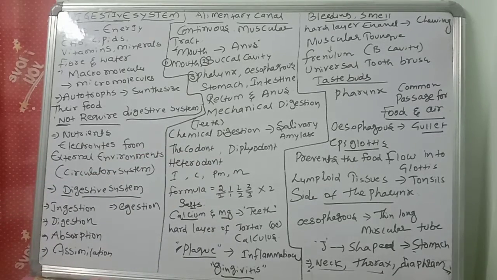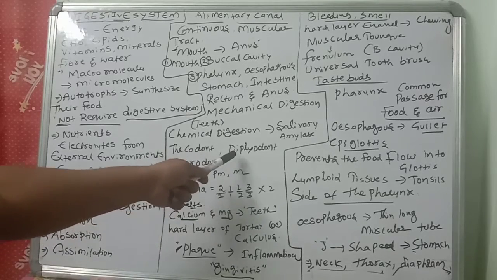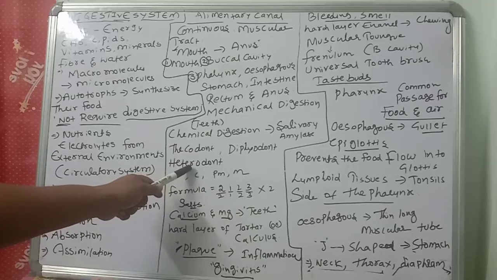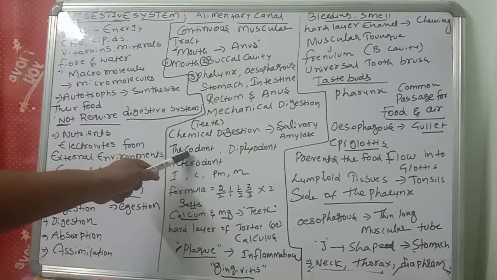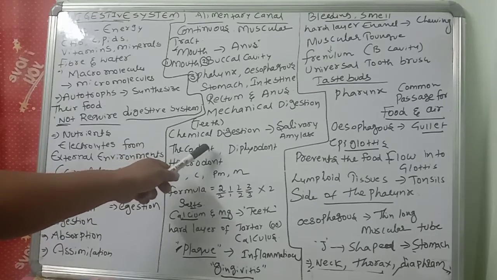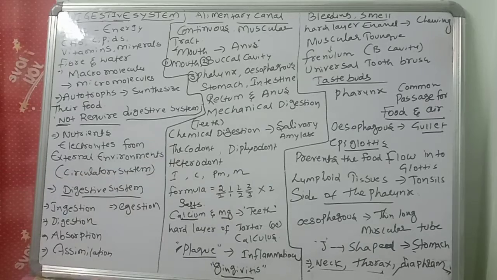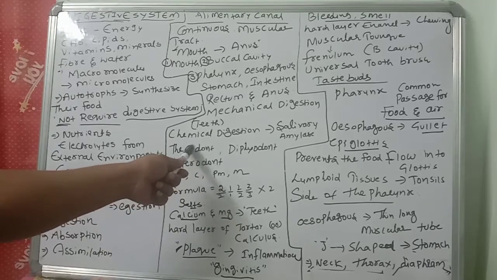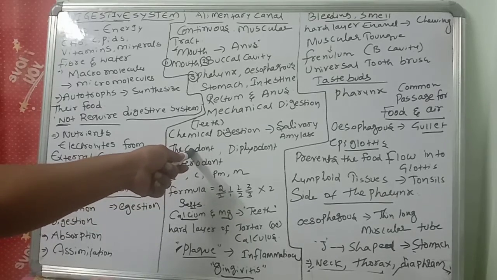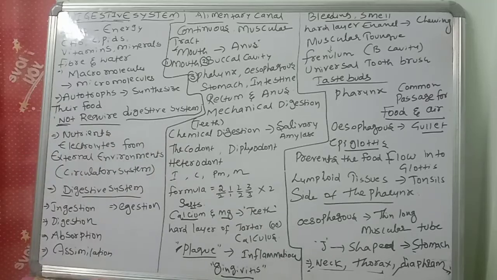That salivary amylase digests the food. There are thecodont, diphyodont and heterodont types of teeth. Thecodont means the teeth are fixed in the jawbone. Our teeth are thecodont. Why? Because the teeth are embedded in the jawbone. That's why our teeth are thecodont.